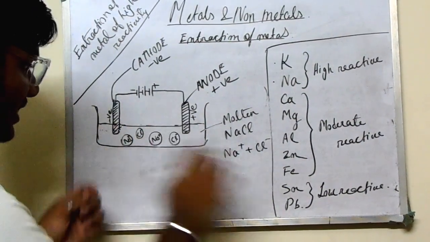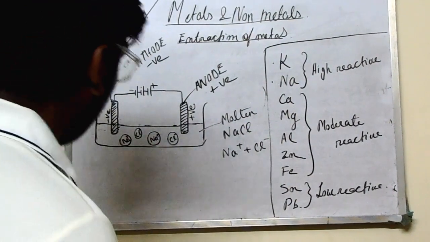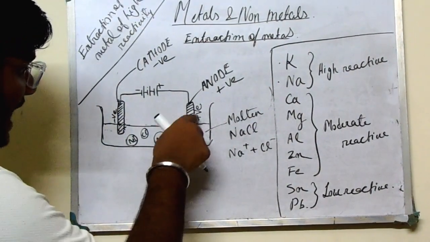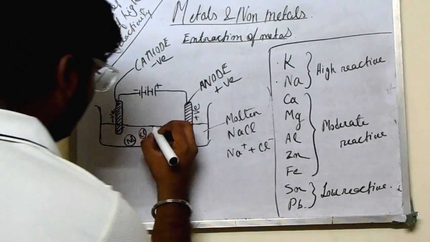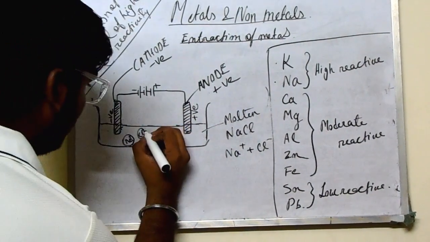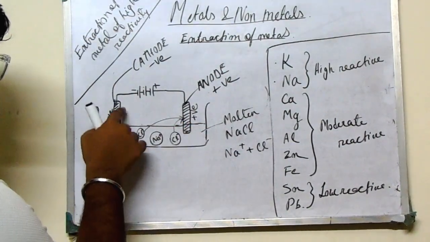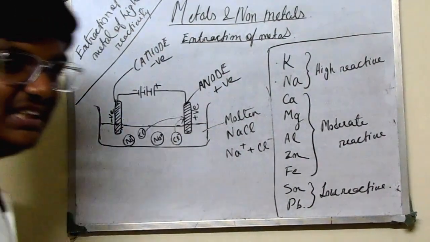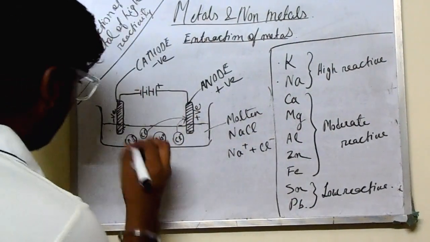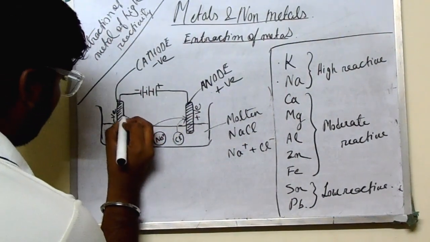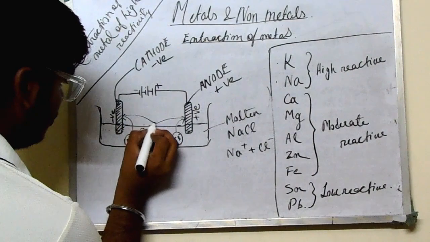Such millions are roaming inside this molten form. As the anode is positive, it will attract the negative one, that is Cl, chlorine. It will attract it over here, and as the cathode is negative, it will attract the positive one, that is sodium.